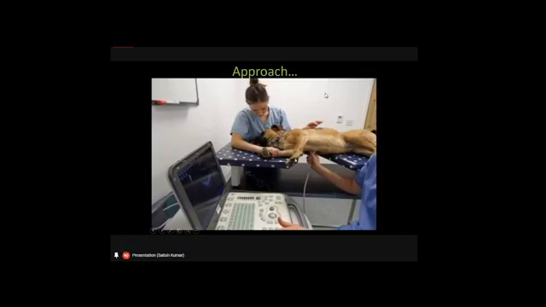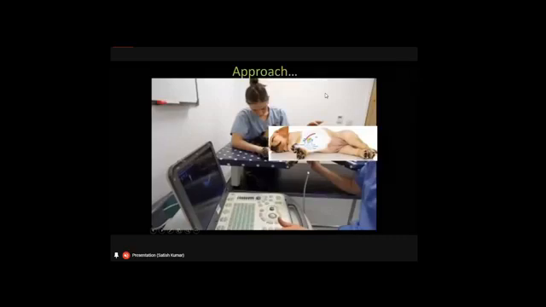What we can see is, what happens if the dog is placed this way and the probe is placed here? When the dog is lying on its right lateral recumbency and the probe is placed here, the heart will be located in this way, and you can scan the heart. The ultrasonographic waves coming out from the probe will give you various images based upon where the wave is traveling through. So this is the way of approach to carry out the echocardiography.